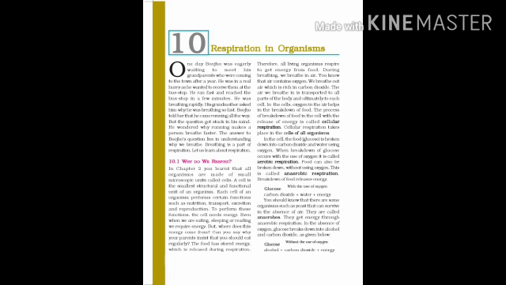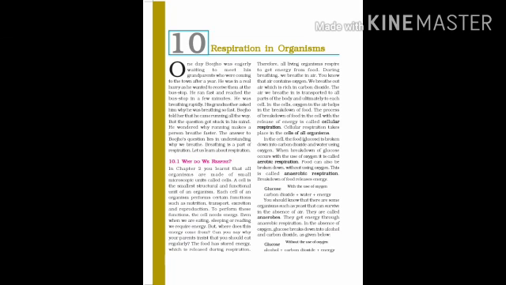In the cells, oxygen helps the breakdown of food, and the process of breakdown of food in the cell with the release of energy is called cellular respiration. Now you understand cellular respiration. It means cellular respiration takes place in the cells of all organisms.